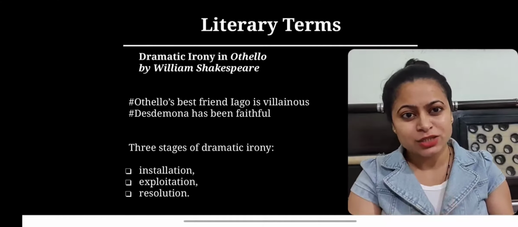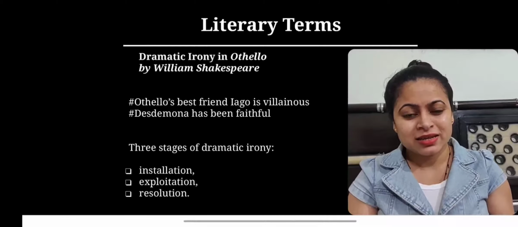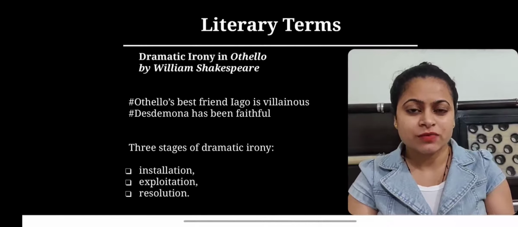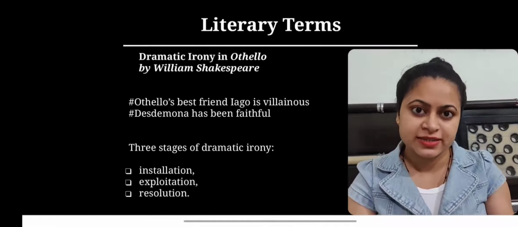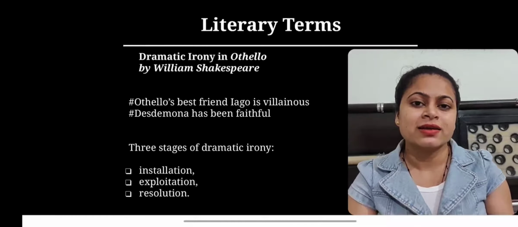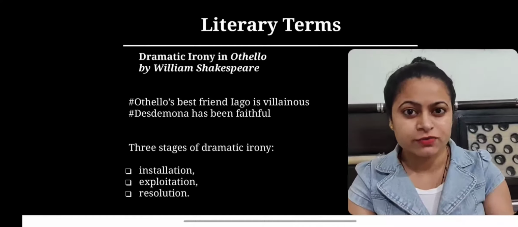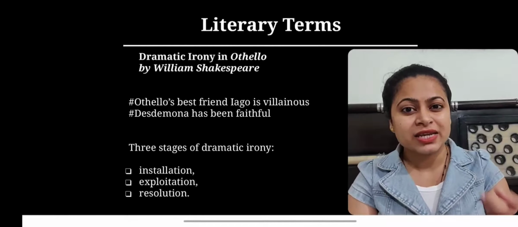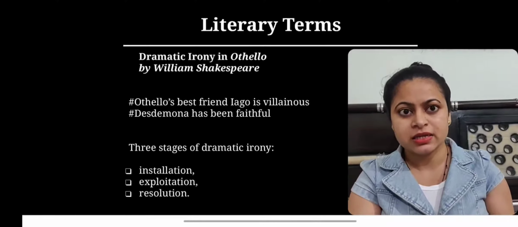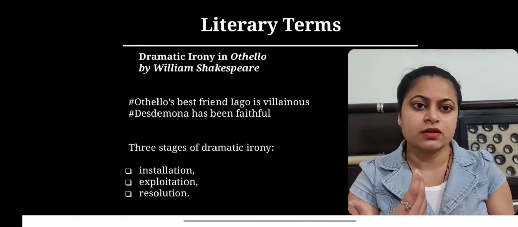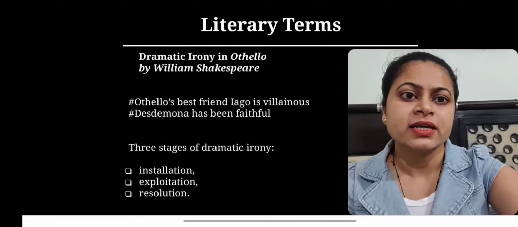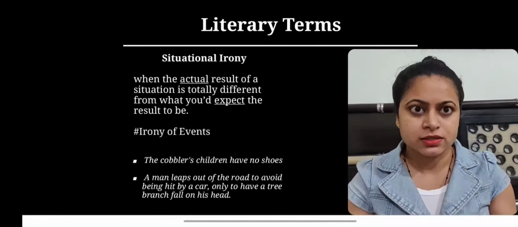And resolution happens after Othello has murdered Desdemona, when Emilia, Iago's wife, reveals the wicked scheme of Iago. So such is the framework of dramatic irony, which is very effectively employed by the dramatist or artist.